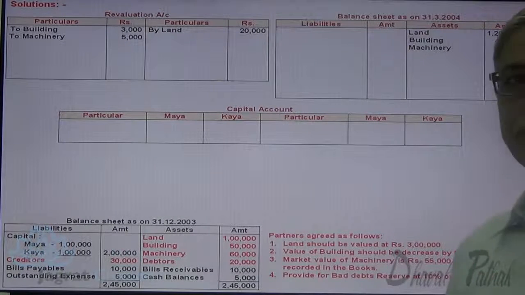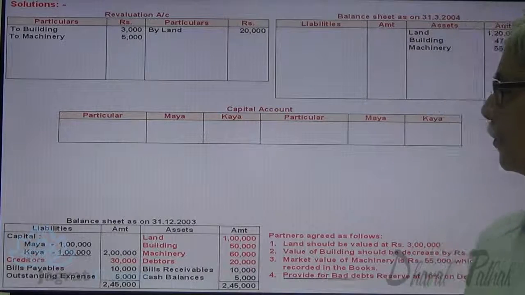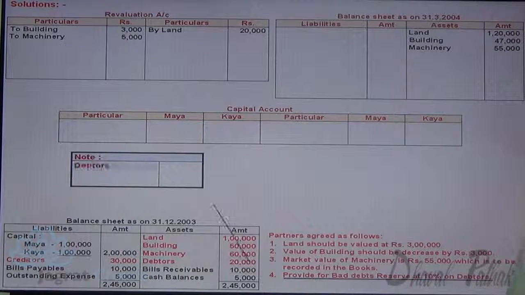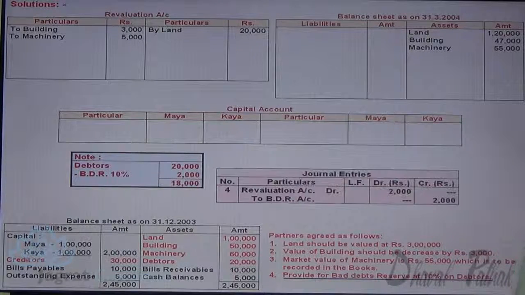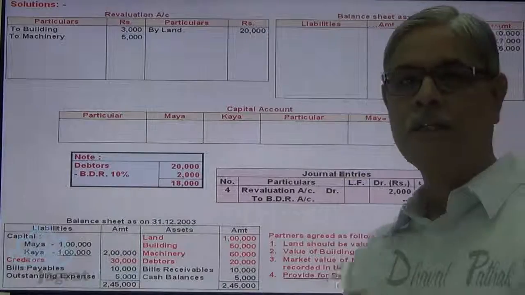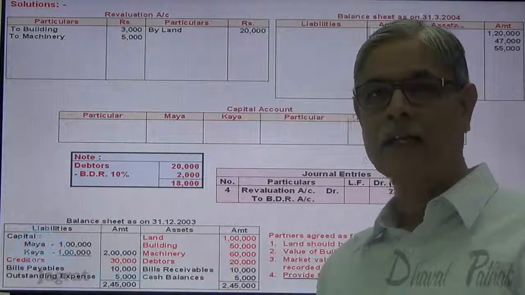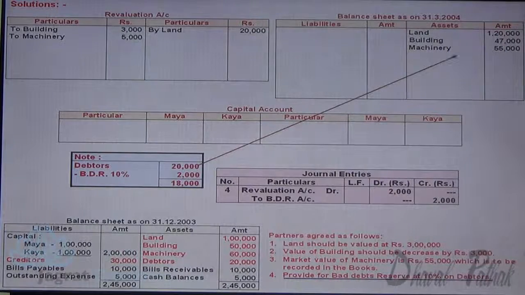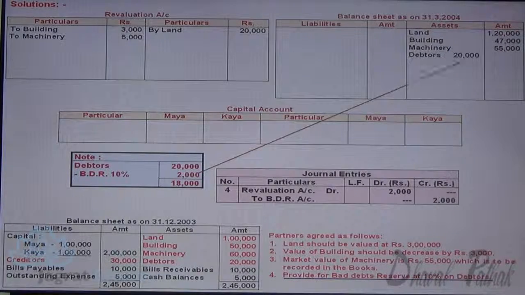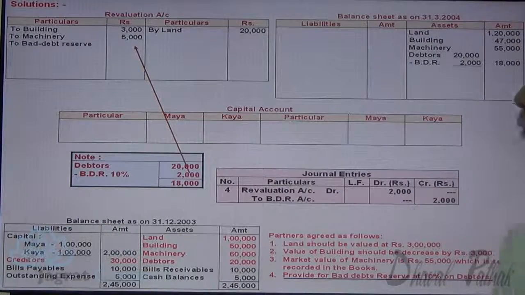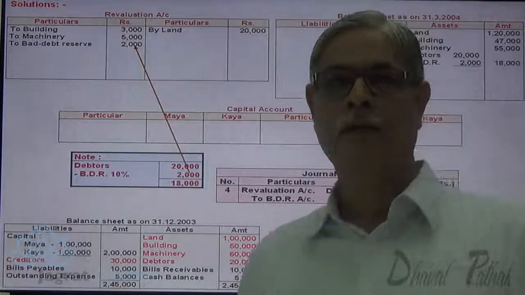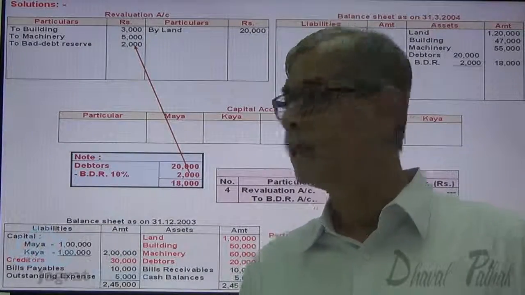Provide bad debt reserve at 10% on debtors. Debtors are 20,000. 10% thereon, 2,000. The provision for bad debt is to be made out of revaluation account. So revaluation account debit to bad debt reserve account credit, there is a journal entry. In balance sheet debtors 20,000 minus 2,000, 18,000 will appear on the balance sheet asset side. And revaluation account is debited with 2,000.